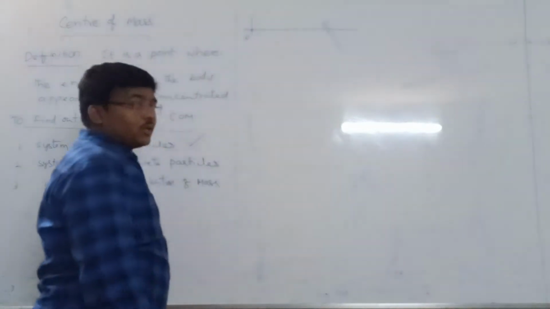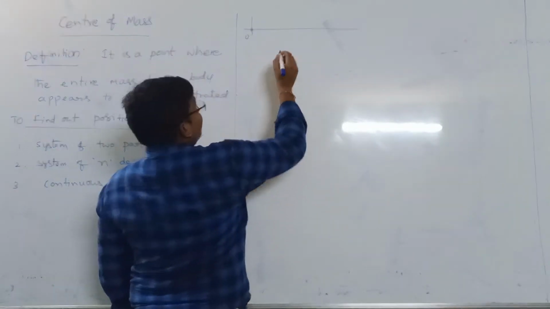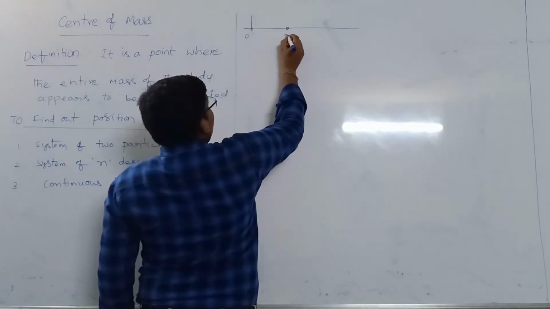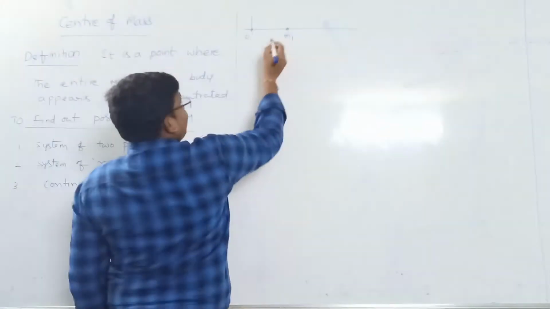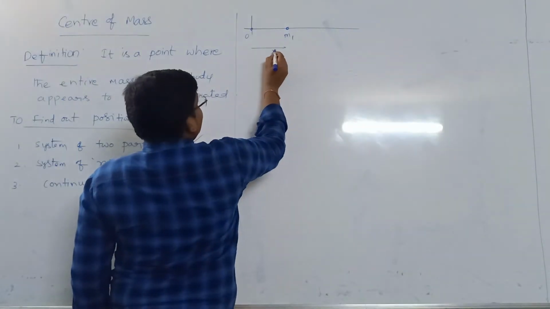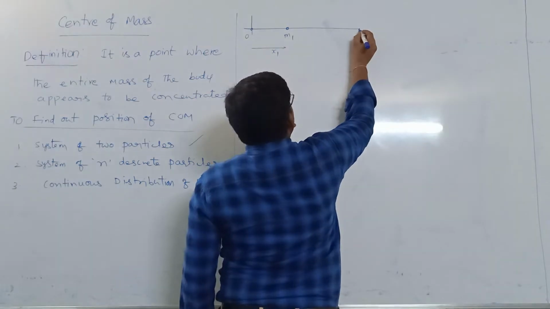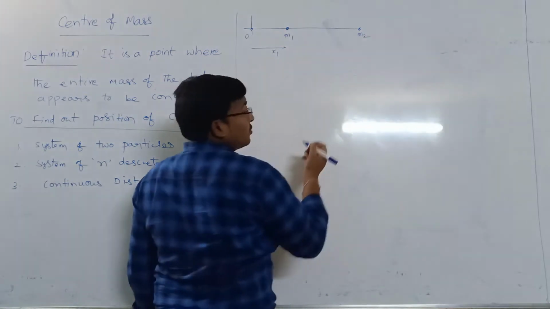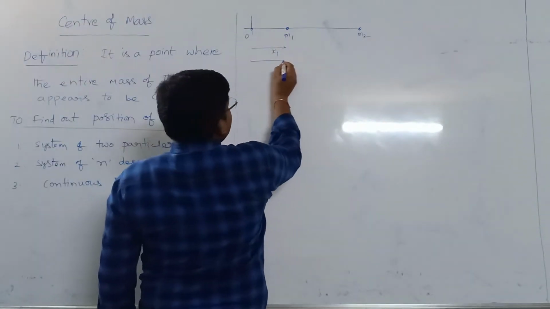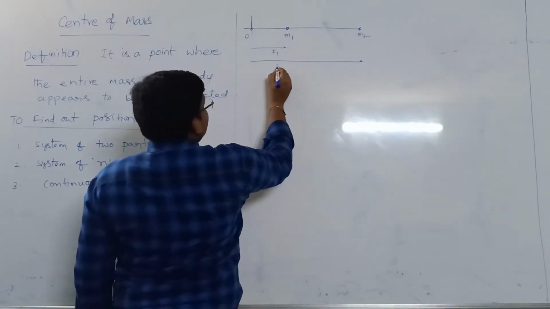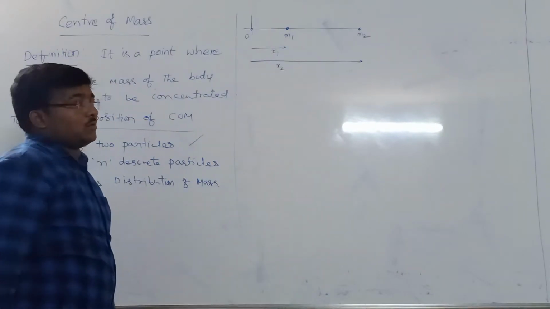Origin is the reference point, and first particle of mass m1 is at a distance x1, and second particle of mass m2 is at a distance x2 from the origin.